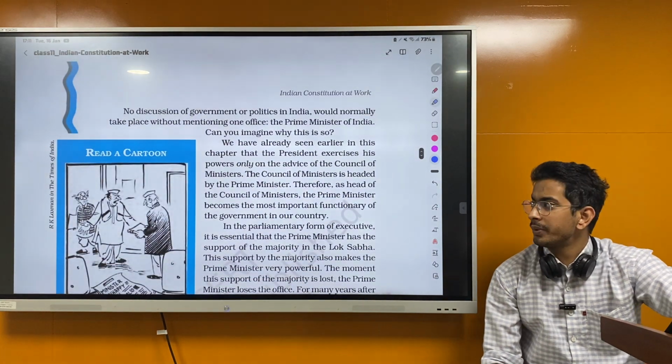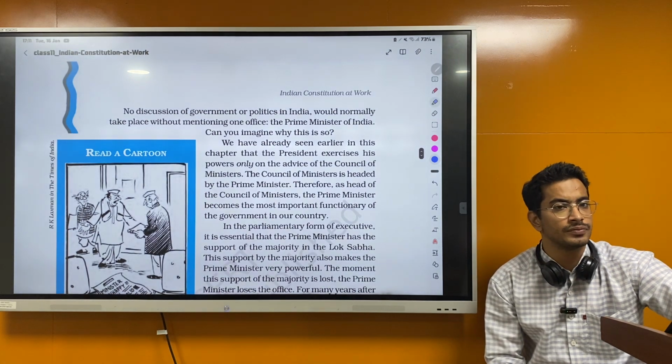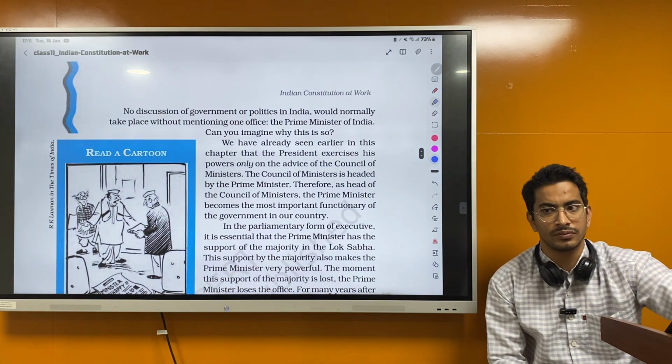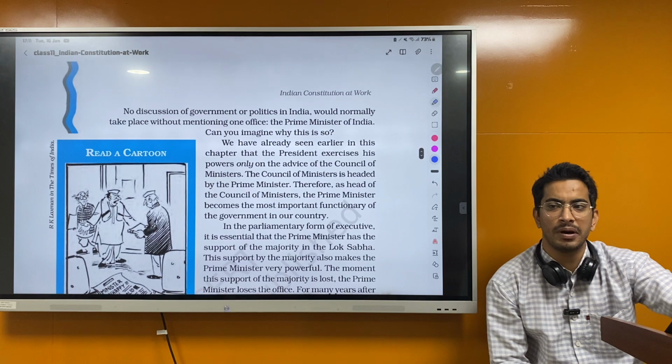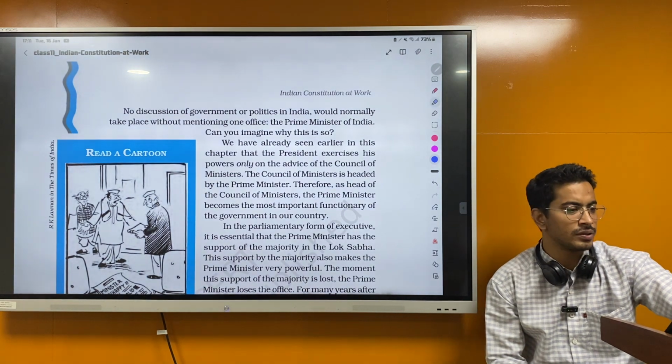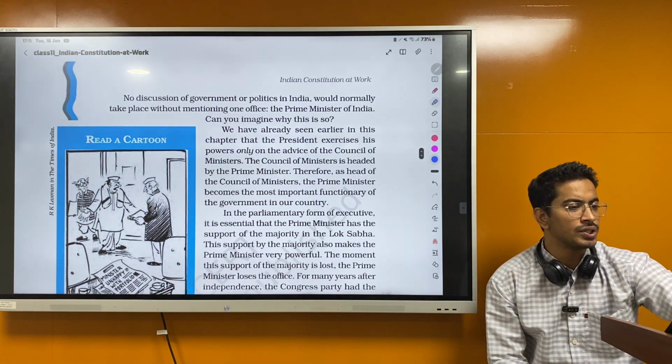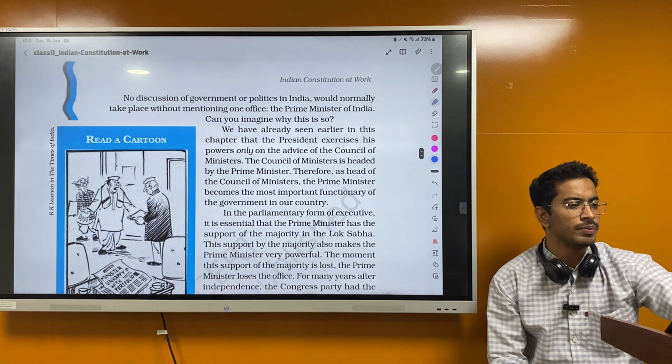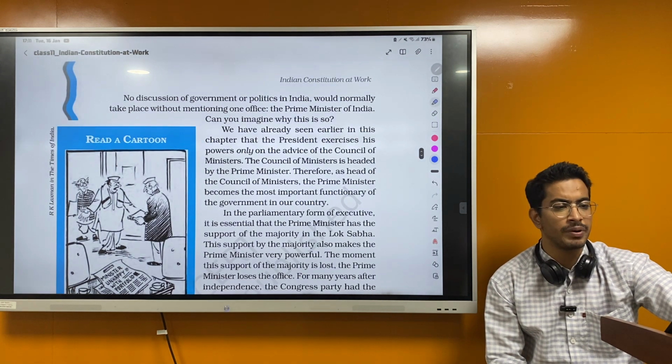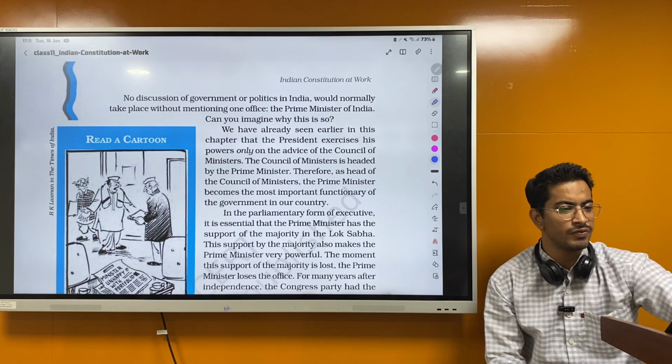So who is the head of the government and head of the state of India? Okay. Who has the real power? Prime Minister. Good. No discussion of government or politics in India would normally take place without mentioning one office, the Prime Minister of India. Can you imagine why this is so?